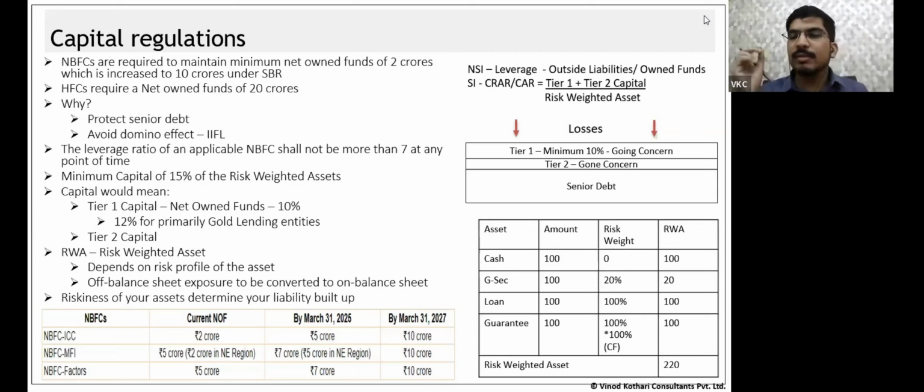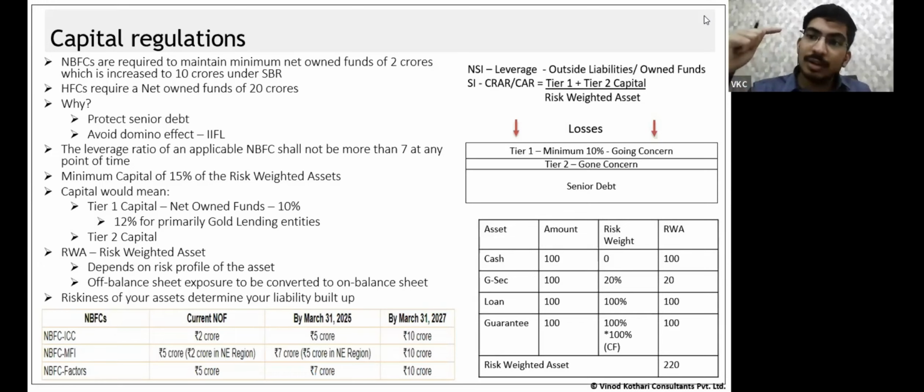So what we're discussing is, when we talk about off-balance sheet exposures, they can also create losses. So to absorb those losses, now hear this very carefully please, we determine an on-balance sheet equivalent of the off-balance sheet exposure. Your guarantee did not have any on-balance sheet value, but it has an off-balance sheet exposure.